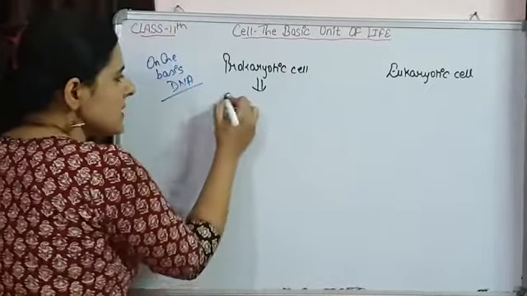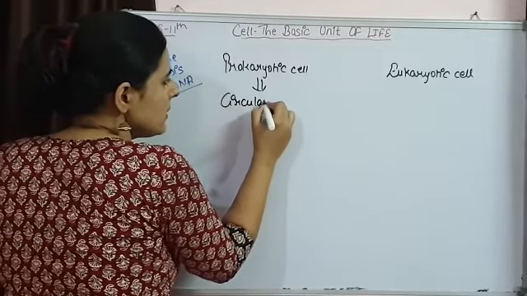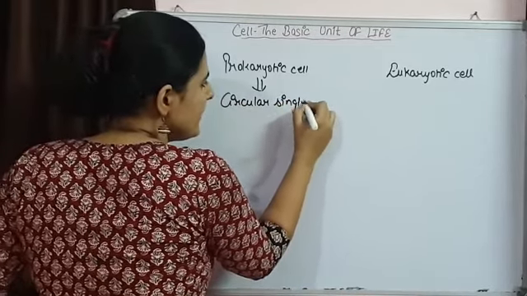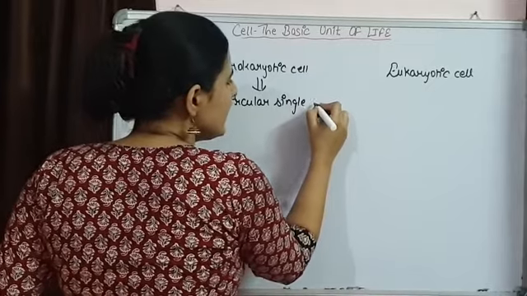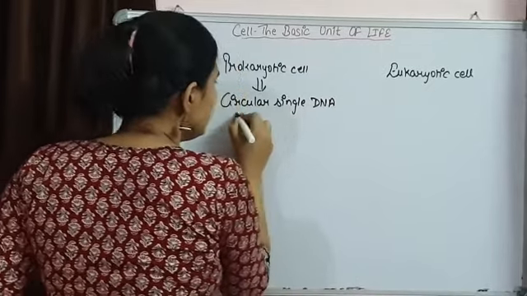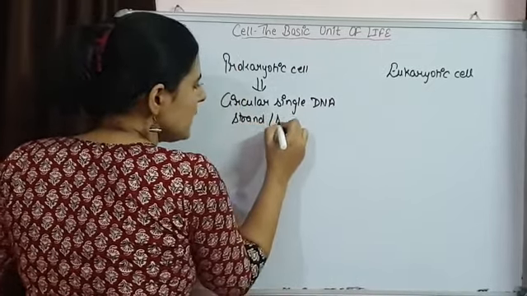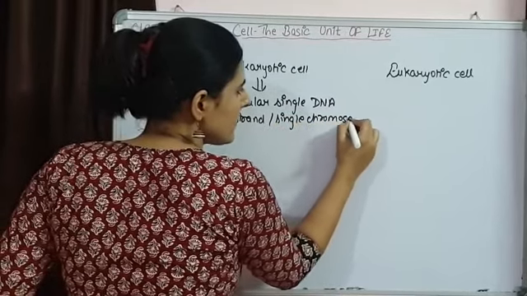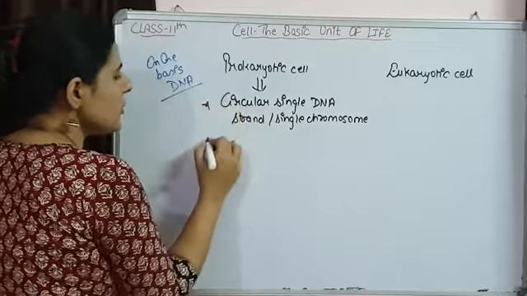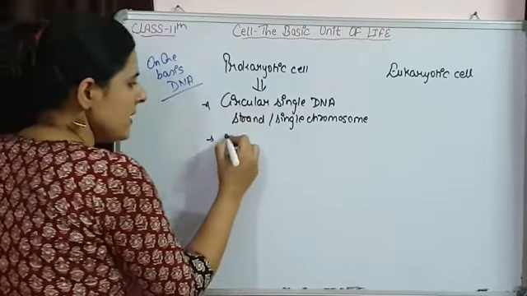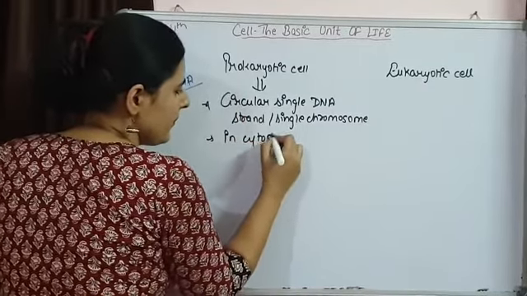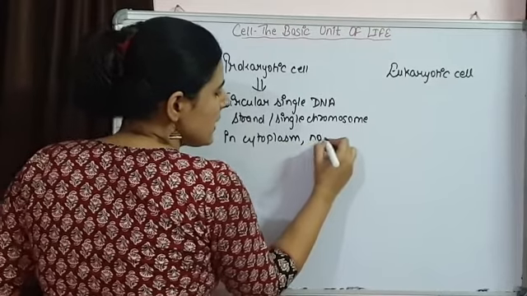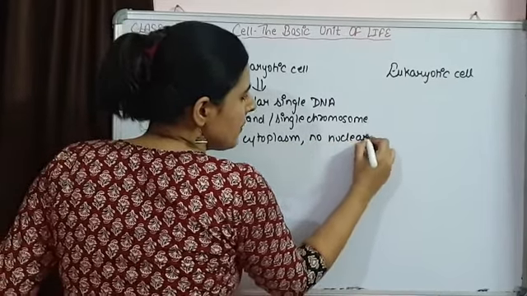There will be a circular single strand DNA, or you can say a single chromosome, and this single chromosome is present in cytoplasm. Why? Because there is no nuclear membrane.